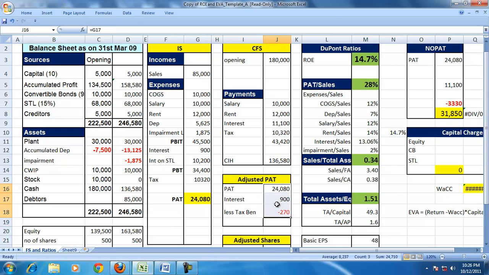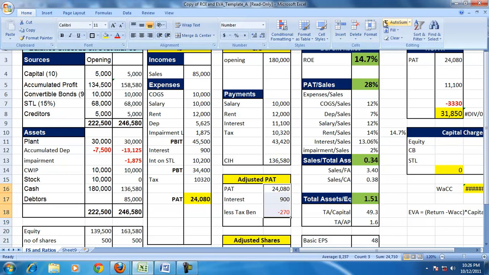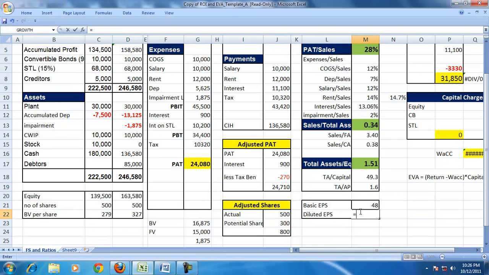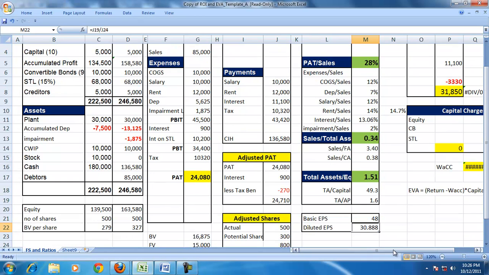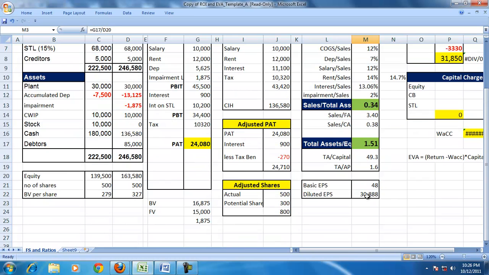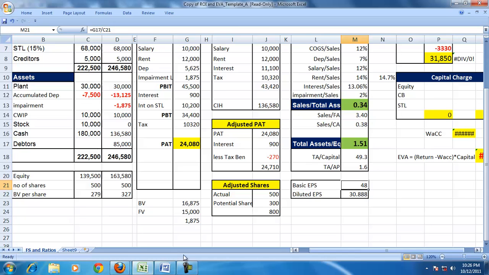So sum it up, you'll get the adjusted PAT, and adjusted PAT divided by adjusted number of shares is the diluted EPS of the firm. So this firm has a positive ROE and positive EPS, both basic and diluted.